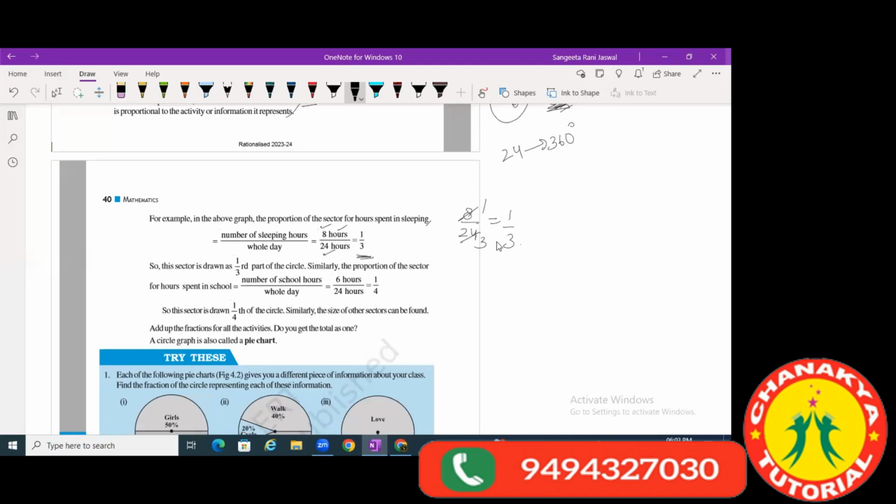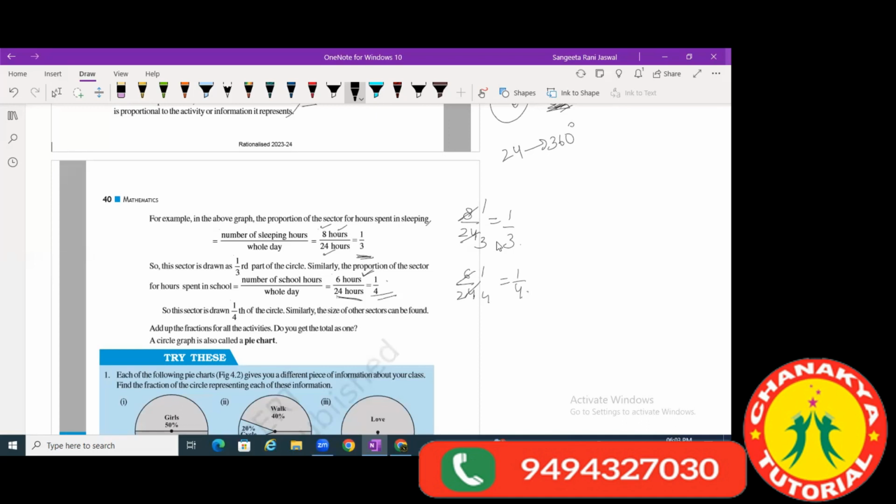Now see, this sector is drawn as a 1/3 part of the circle. Similarly, the portion of the sector for hours spent in school. If you have to take a fraction of what fraction of the complete day the child is spending in school, the child is spending 6 hours in school and the whole day has 24 hours. So that means it's 6 by 24, and 6 by 24 is nothing but 1 by 4. 6 ones are 6, 6 fours are 24. So that's 1 by 4. Is this understood?